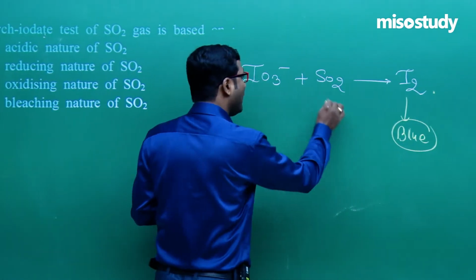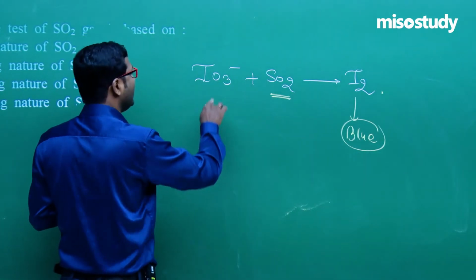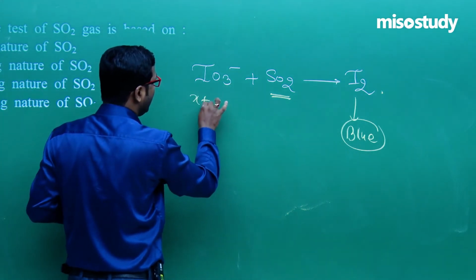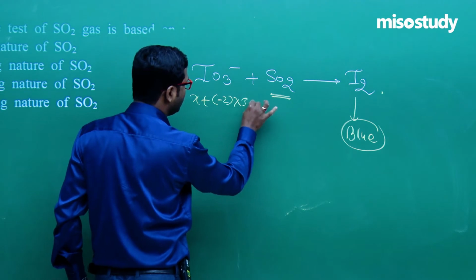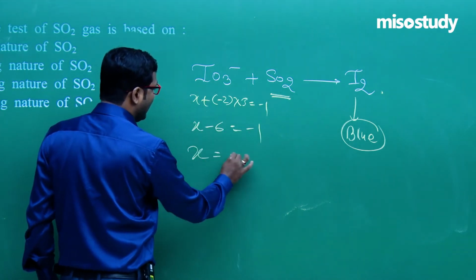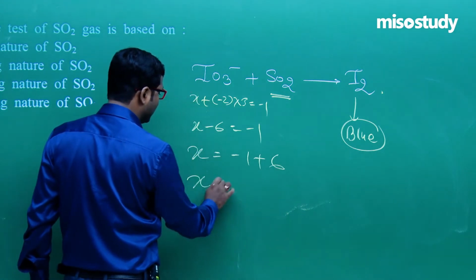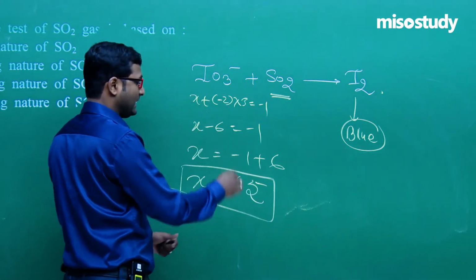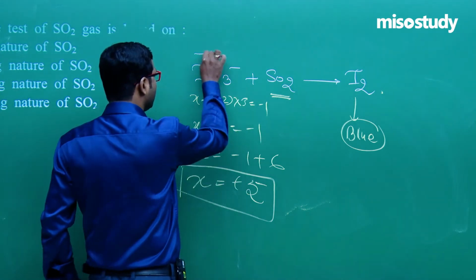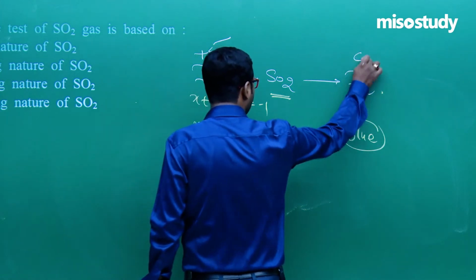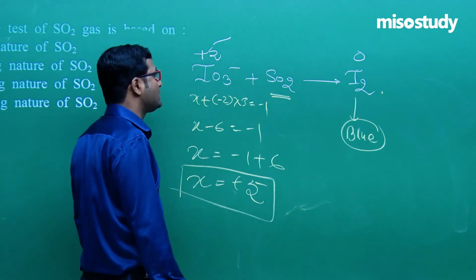Then how does the I2 form, check it out. Here the oxidation state of iodine: -2 into 3 is equal to -6, x minus 6 is equal to -1, x is equal to -1 plus 6, x is equal to +5. Here the oxidation state of iodine is +5, and here the oxidation state of iodine is 0.